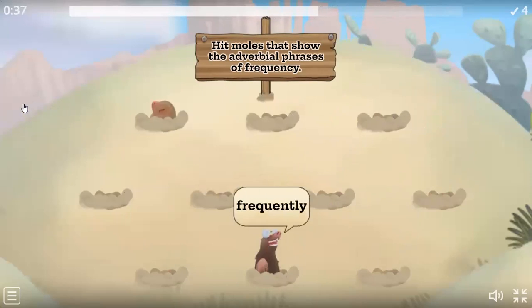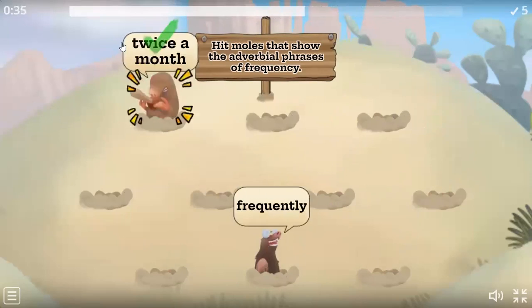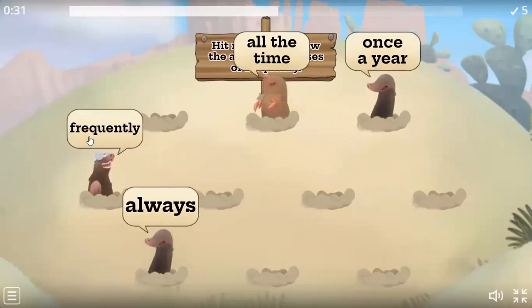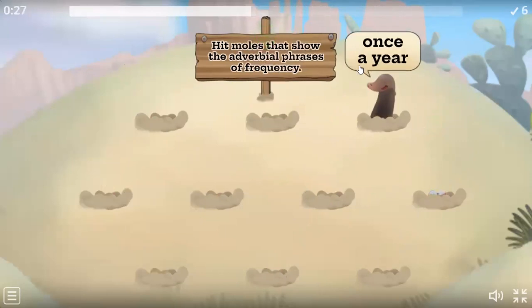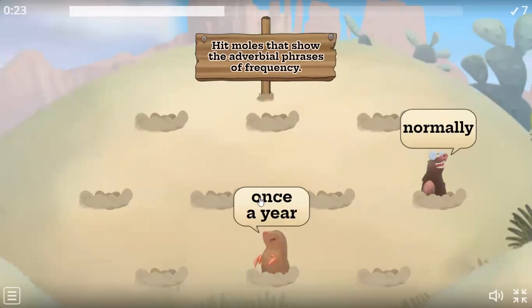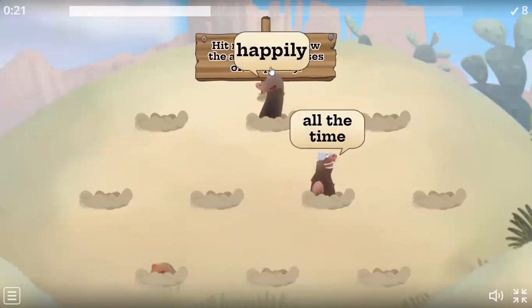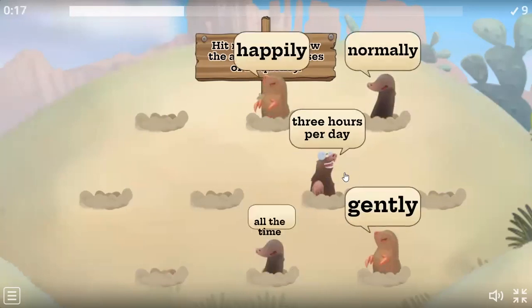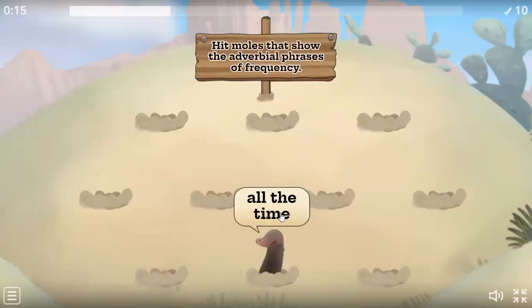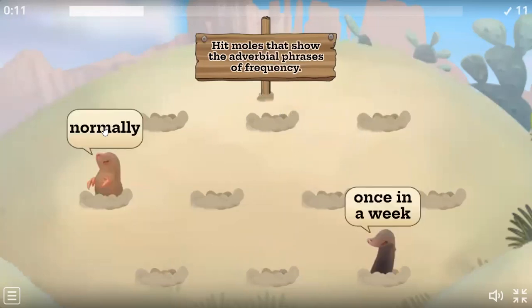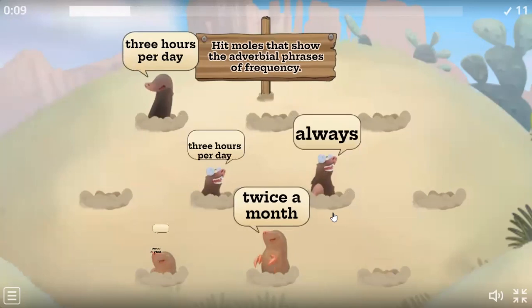Frequently, no. No, that's an adverb of frequency. All the time, yes, this is the adverbial phrase. Happily, no, it's an adverb. Getting fast, it's getting very fast. Once in a week.